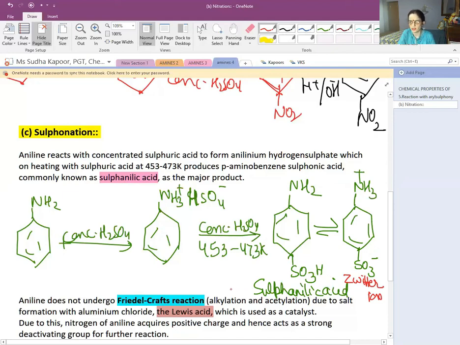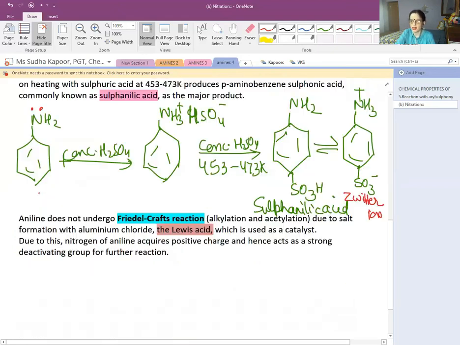Now the very important line over here is that aniline does not undergo the Friedel-Crafts reaction, that is alkylation and acylation, due to formation of a salt with aluminium chloride. Aluminium chloride is a Lewis acid. Aniline is a Lewis base. So what happens in this case? The acid and base react together and a salt is obtained. Due to this, the nitrogen of the aniline acquires a positive charge and hence a strong deactivating effect is obtained here. So Friedel-Crafts alkylation and acylation do not take place in the case of aniline. So with this, all the chemical properties of aniline, the amines, are completed.